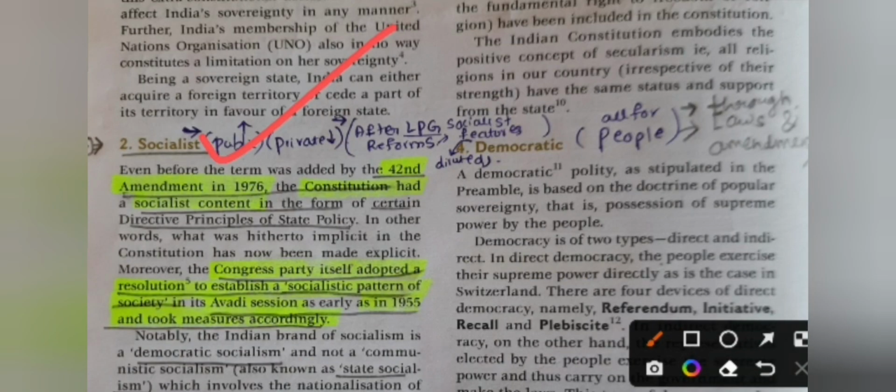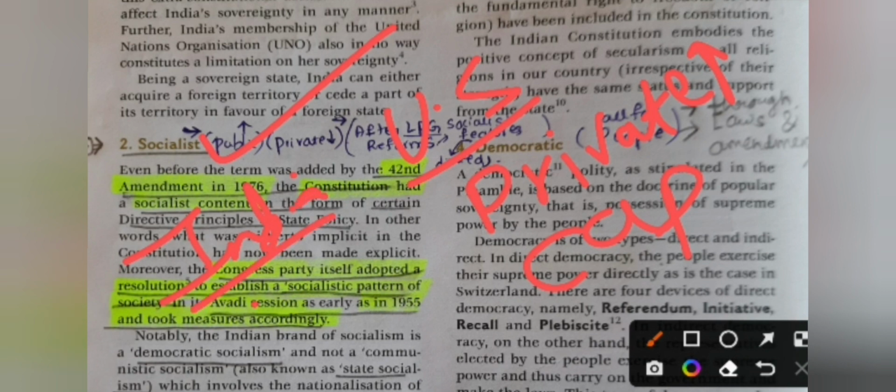And the next word is socialist. What is socialist? Socialist means public intervention more than private intervention. If a nation has public, meaning government, intervention more than private companies' intervention, it is called a socialist country. A perfect example for a socialist country is India, and in the US there is more private intervention. So the US is called a capitalistic nation, but in India government or public intervention is more. So our India is a socialist country.